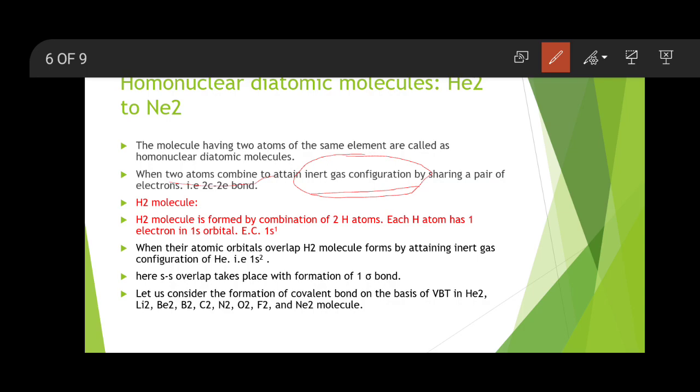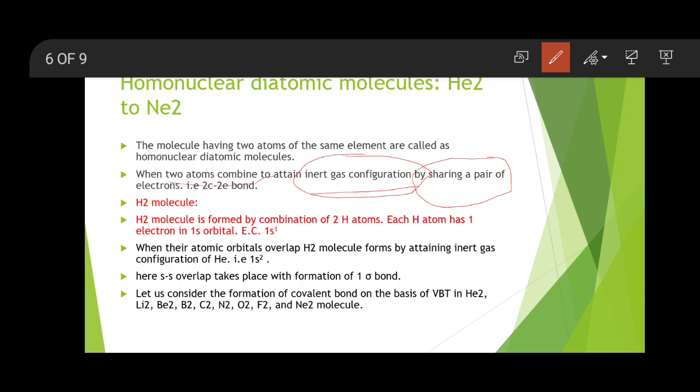If any atom wants to become stable, it always tries to achieve the inert gas configuration. For attaining that, an atom may share its electron with another atom. So during the formation of the molecule, the atom tries to attain inert gas configuration by sharing of an electron pair.